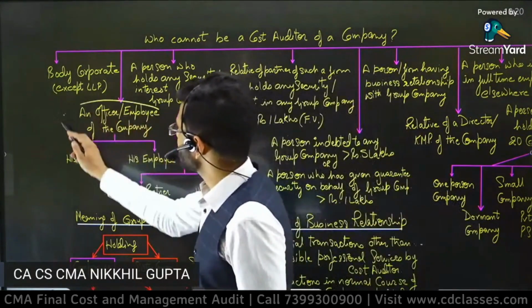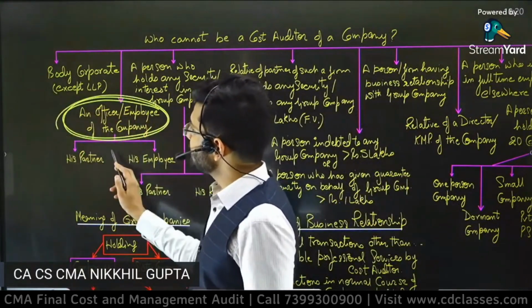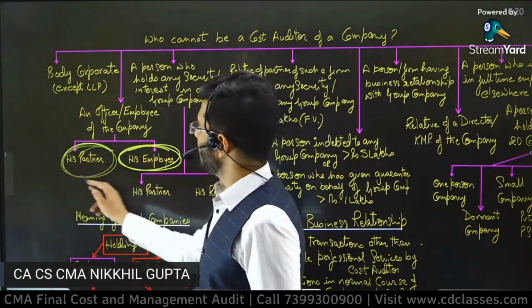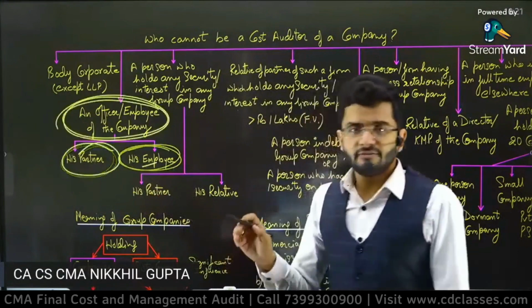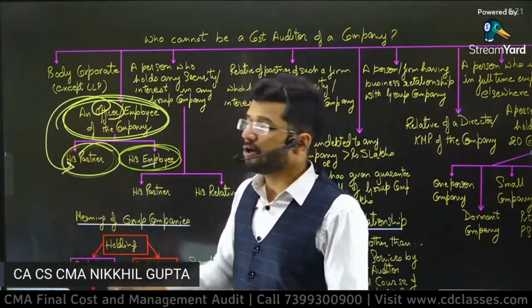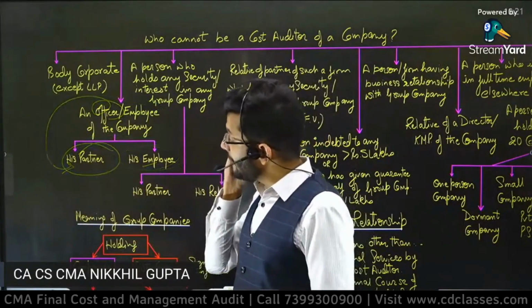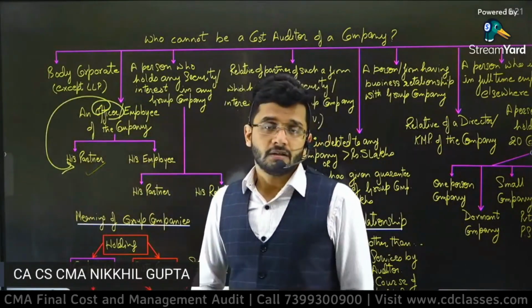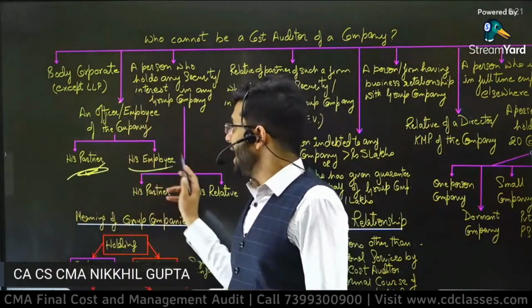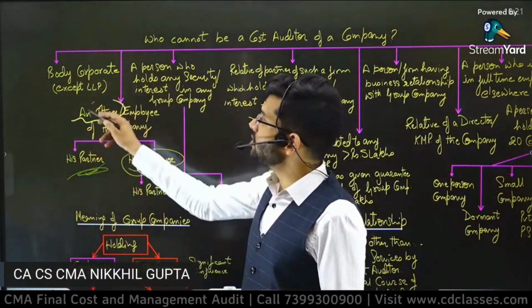Independence will be impaired. Right? Perfect. So an officer or employee of the company cannot be the cost auditor. Even a partner of the officer or employee, if the partner is doing some business also. So an employee can do some independent business also, and the partners of those businesses cannot do cost audit of this particular company, and neither can his employees.